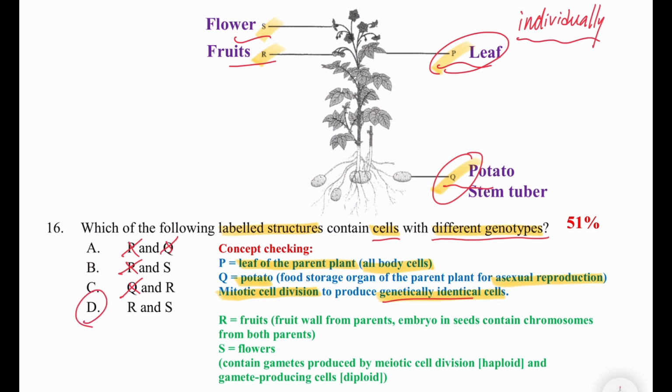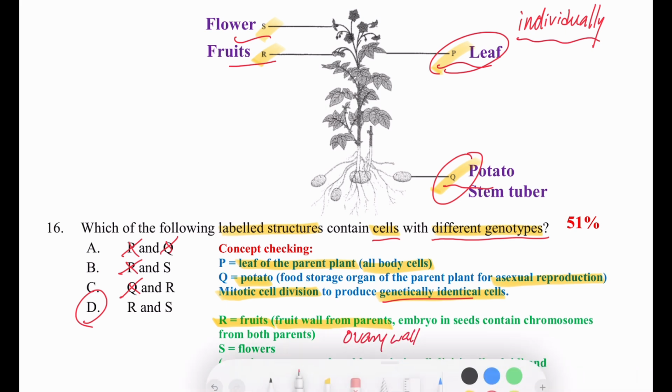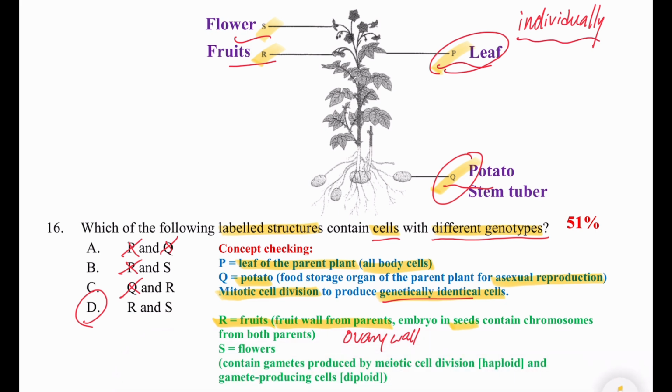So for the structure R, the fruit. So we can see that the fruit wall, it comes from the parents, because the fruit wall, it comes from the ovary wall from the parents, right? However, in the seed, for the embryo, it contains the chromosome from both parents, because embryo is formed after the fertilization, right? After the fertilization, there is zygote. And the zygote, it contains the chromosome, a new combination of the chromosome from male and the female parents. Therefore, it contains cells with different genotypes.